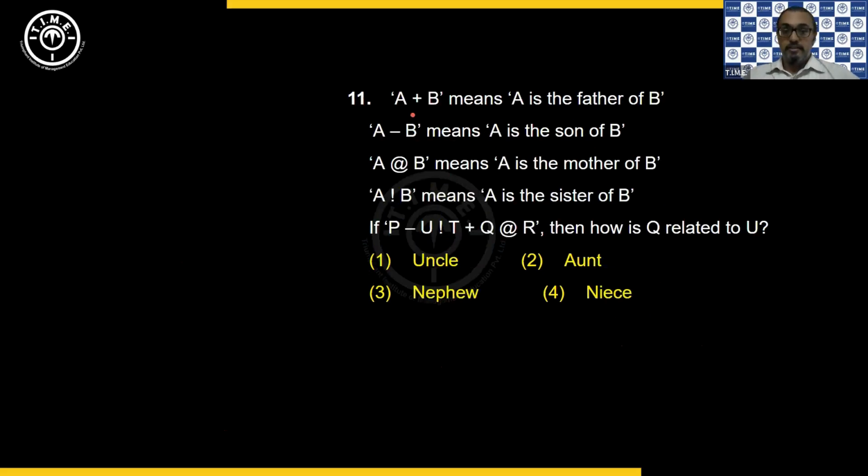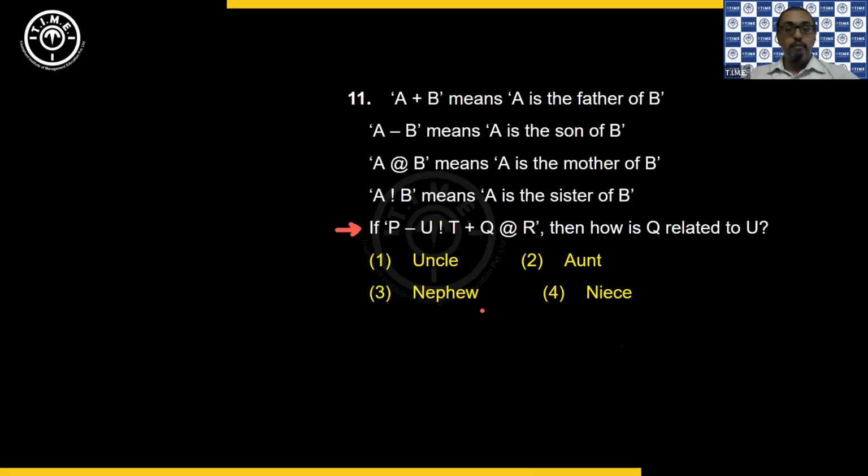Then next one. Now it says A plus B means A is the father of B. A minus B is A is the son of B. A at the rate B means A is the mother of B. A exclamation B means A is the sister of B. Now, if you have this expression, then how is Q related to U?